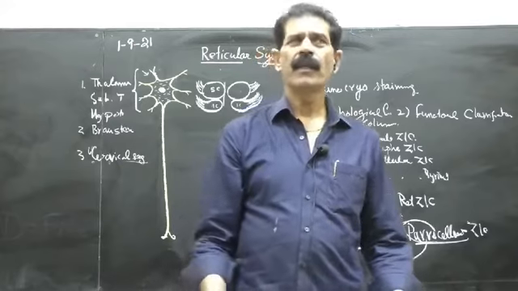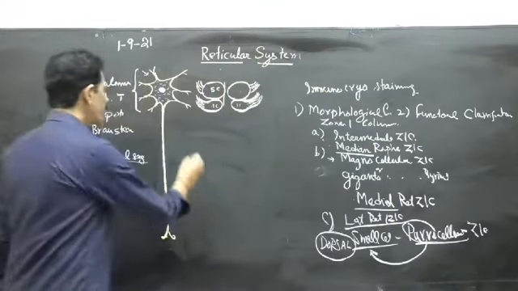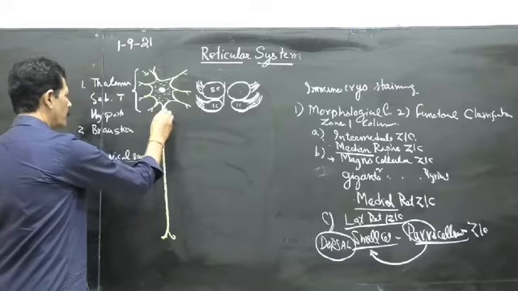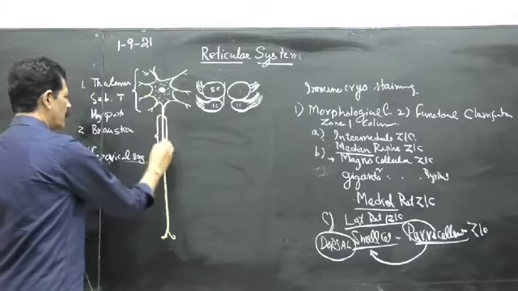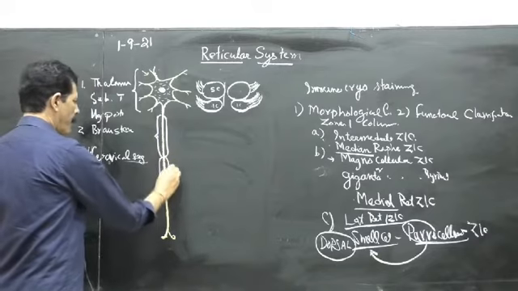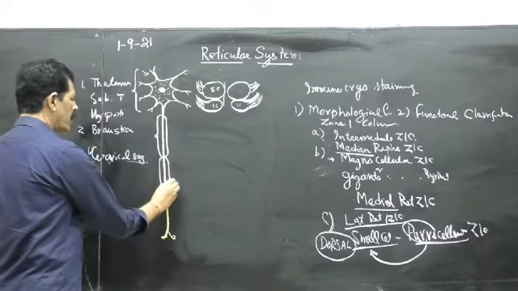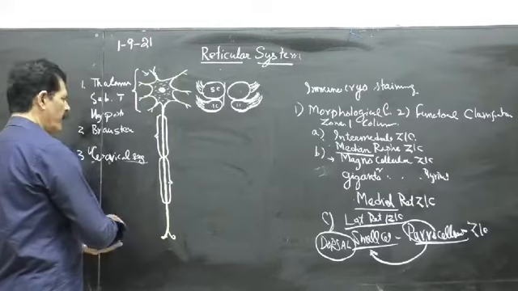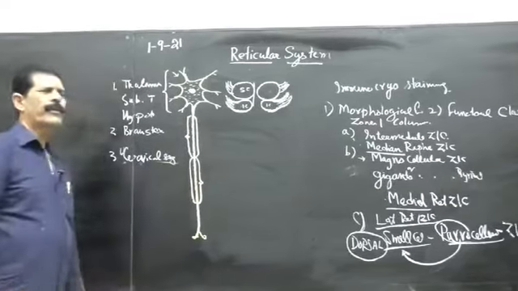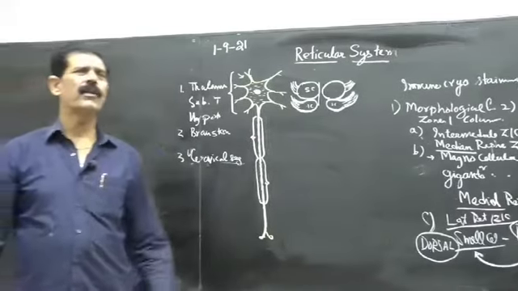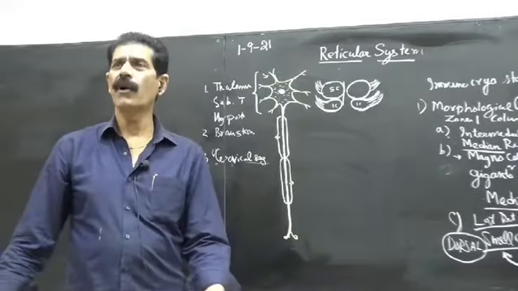That is the meaning. If we say white matter, we are talking about the long process of the neuron, that is the axon, or what is called the nerve fiber, which is the long protoplasmic extension of the neuron, the cell body.